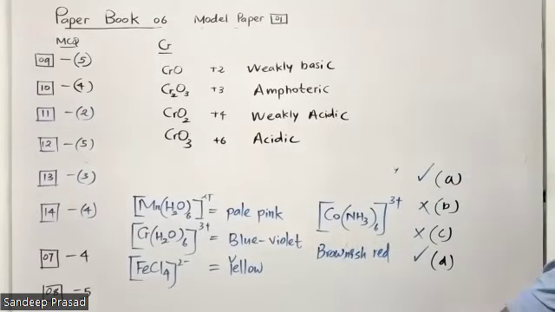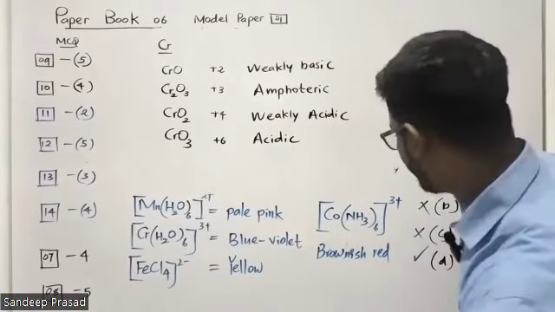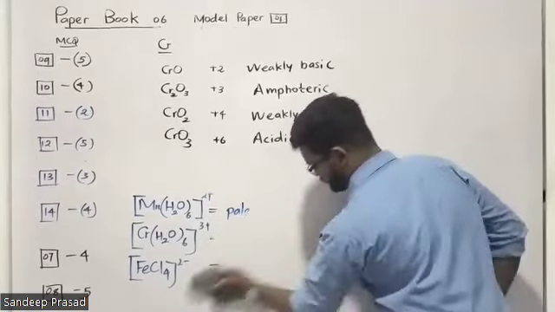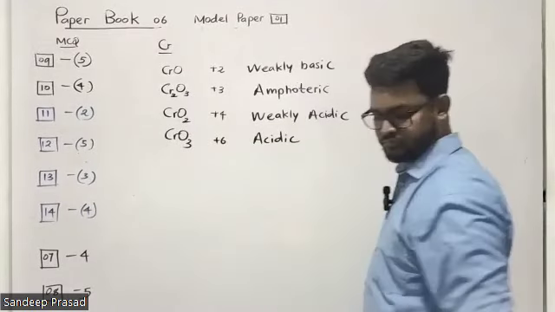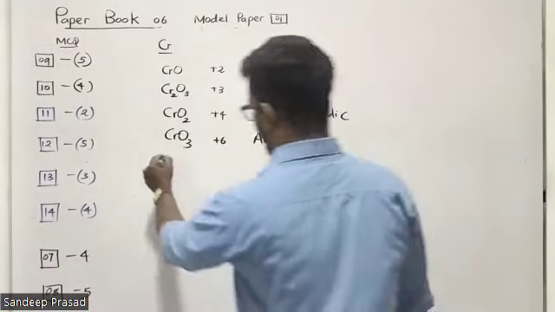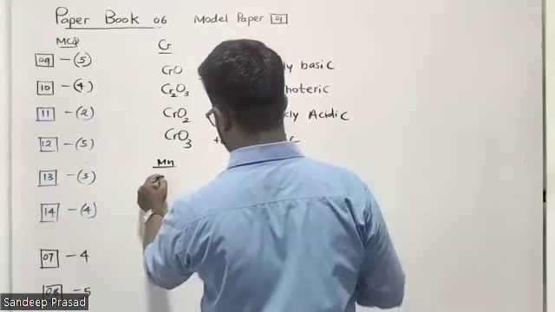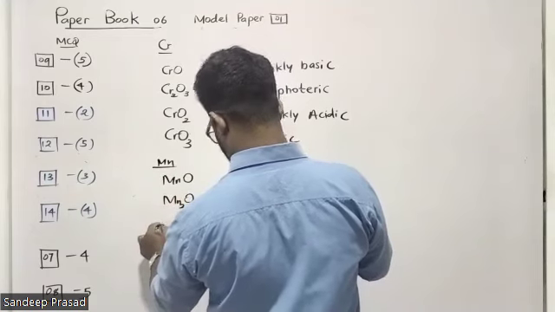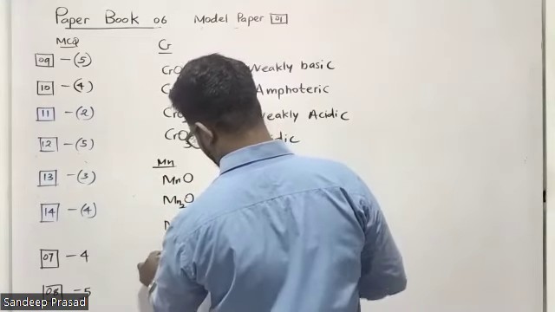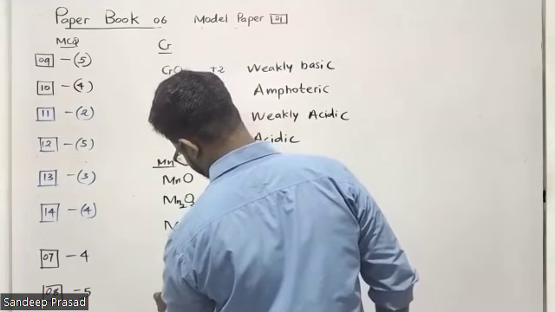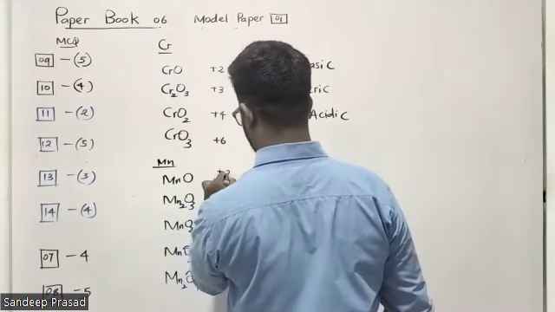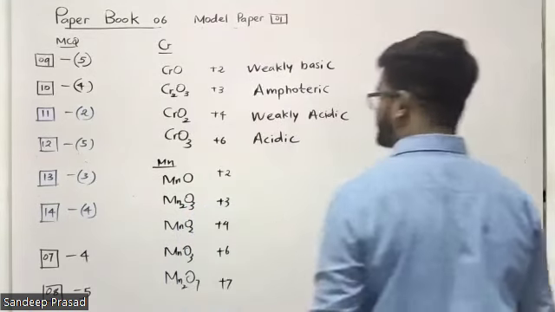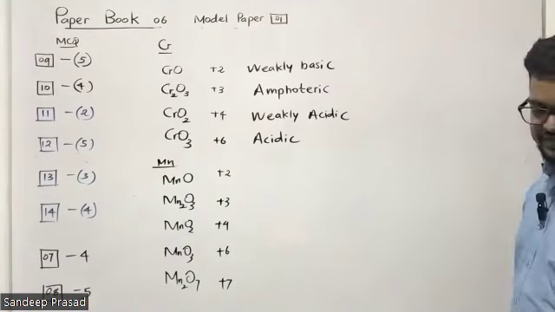Okay. And the next one is manganese. Let's go for manganese also. Manganese produces some oxides: MnO, Mn2O3, MnO2, MnO3, Mn2O7. Oxidation numbers are +2, +3, +4, +6, +7. What is the nature of these oxides?